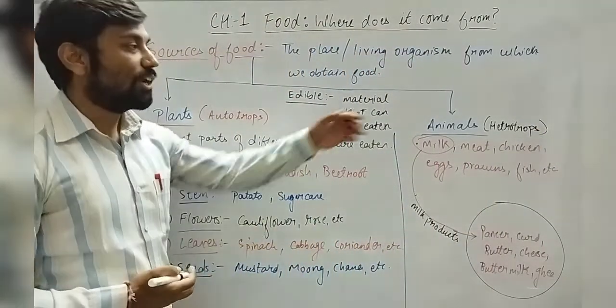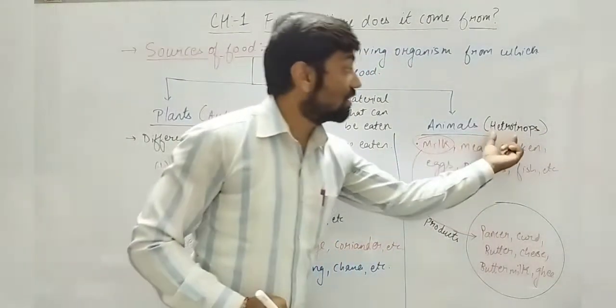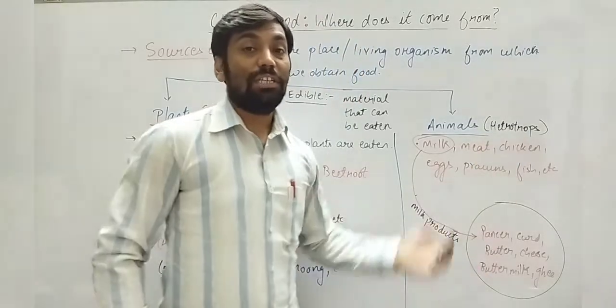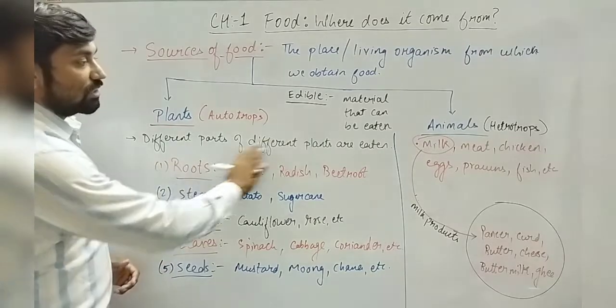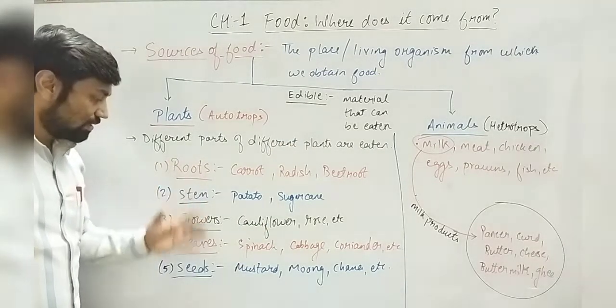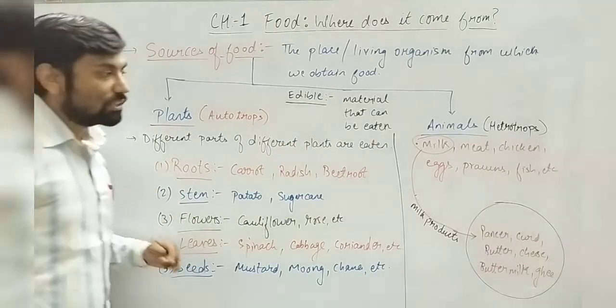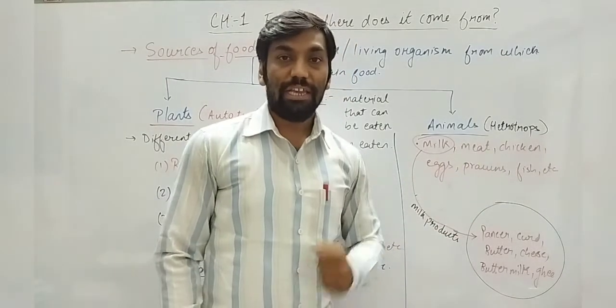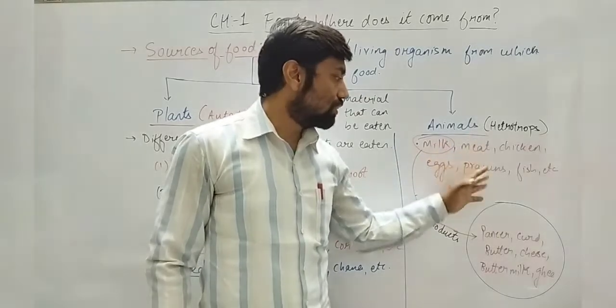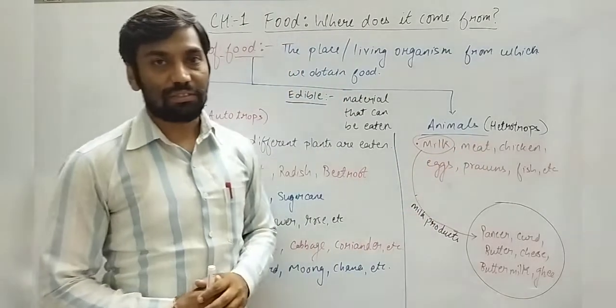Hetero means other. They depend on others for food, so they are called heterotrophs, right? We also discussed the different parts of plants that can be eaten as food, and what we get from animals which we eat as food.